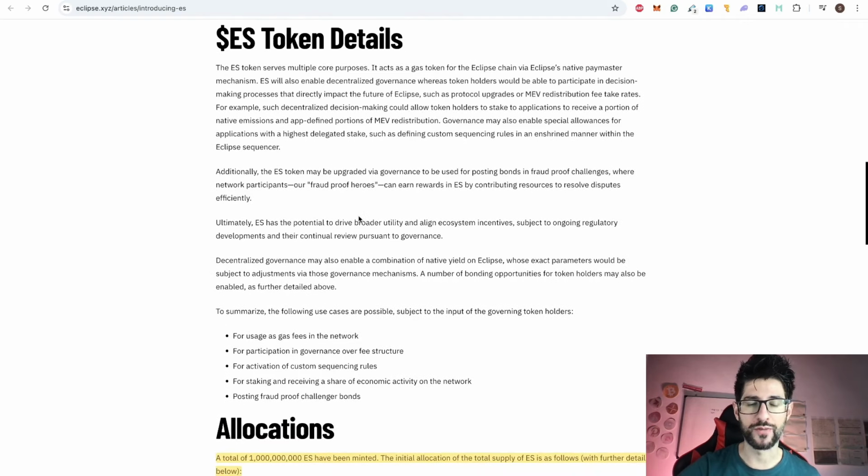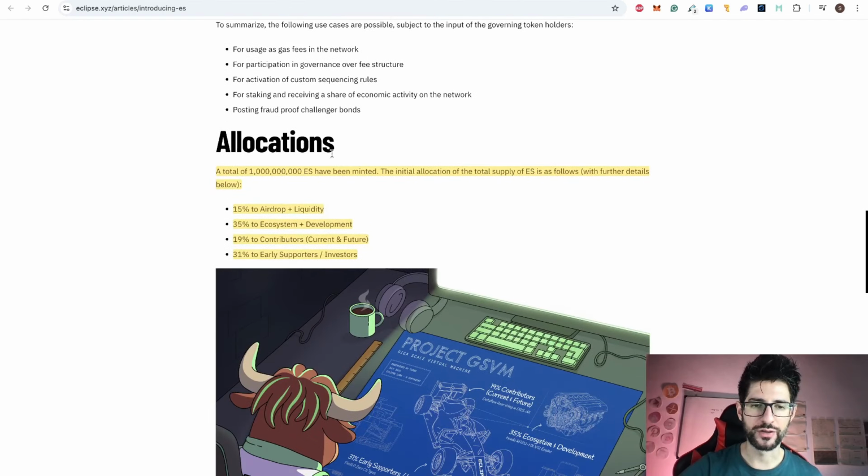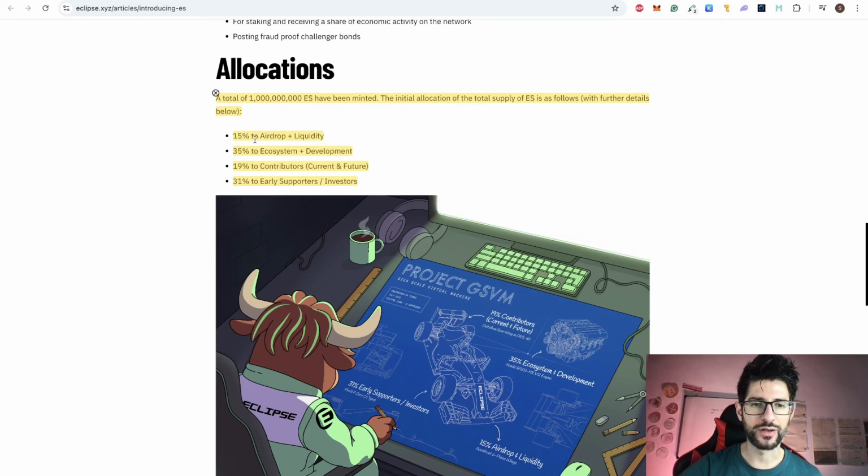Basically, it's going to serve as gas fees on the Eclipse blockchain and also for governance, so you can check all this information. Regarding the allocations, a total of 1 billion ES have been minted. The initial allocation of the total supply of ES is as follows. So 15% is for airdrop and liquidity. You can see how they kind of mask the exact amount of airdrop because it was lower than expected. 35% for ecosystem and development, 19% to contributors, current and future, and 31% to early supporters and investors.